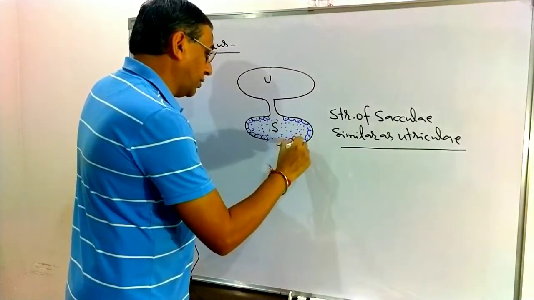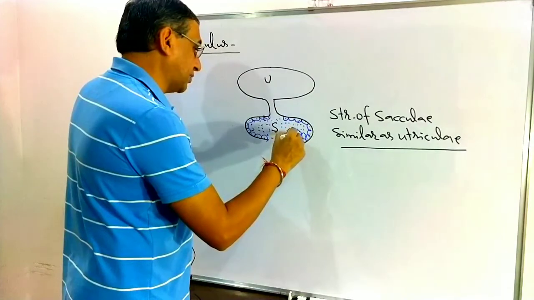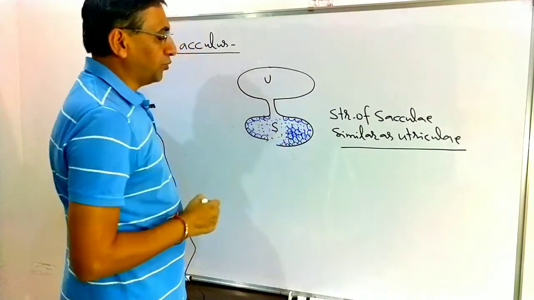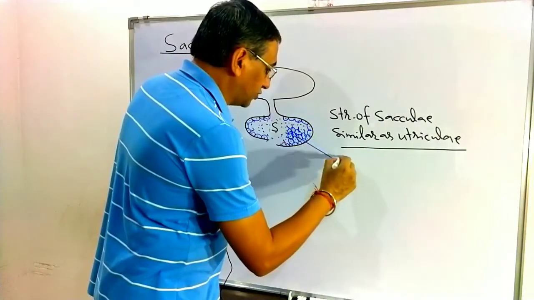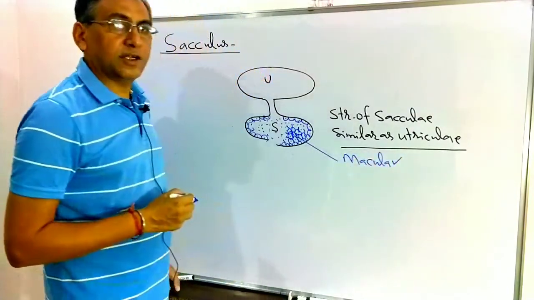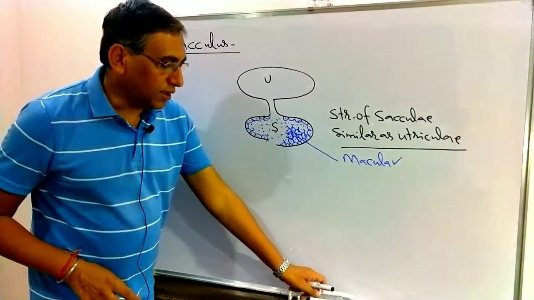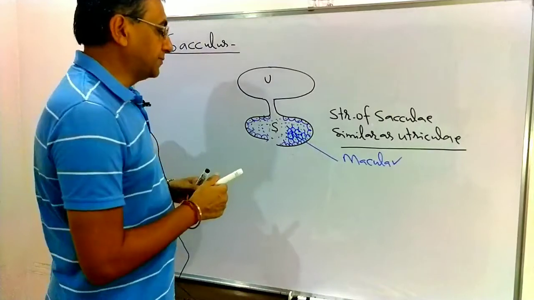In the body of the sacculus, a group of sensory cells is present. This group of sensory cells is known as the macula. Yesterday we discussed that the number of maculae in the internal ear is 2: one is present in the utricle and one is present in the sacculus.